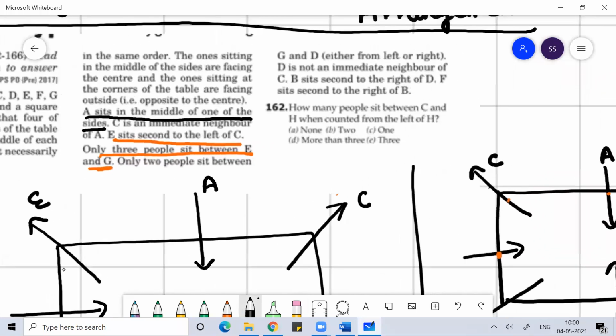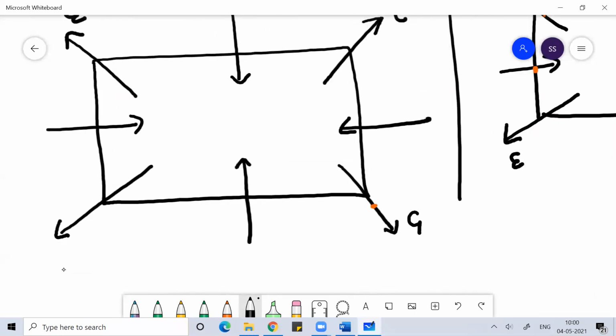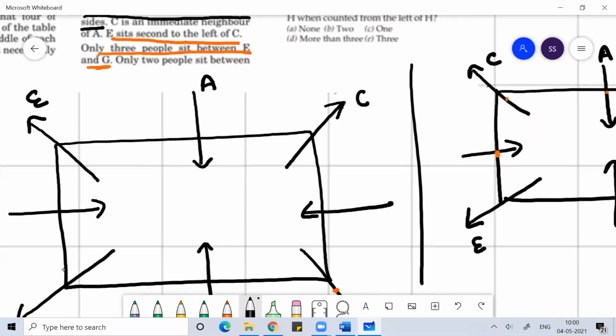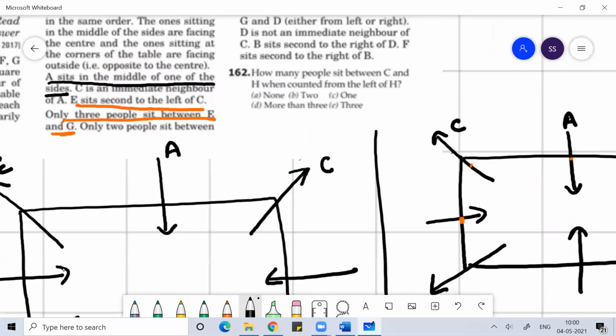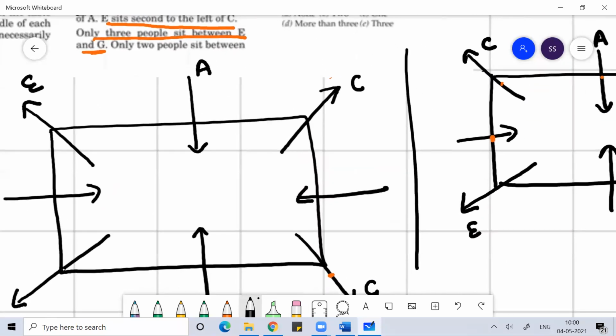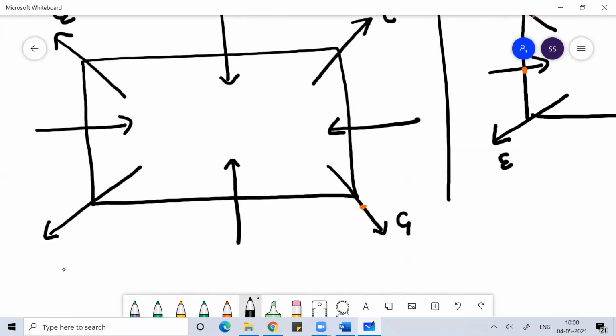Only 2% sit between G and D. 3% sit between E and G. So 2% if this side, A is there. This side 2%.